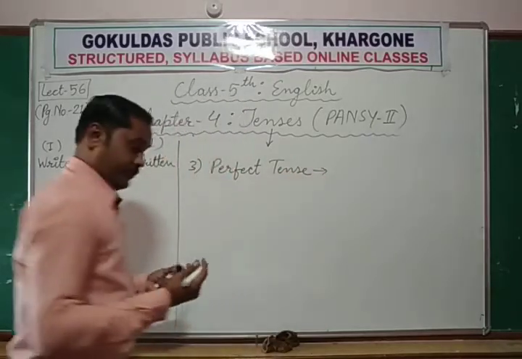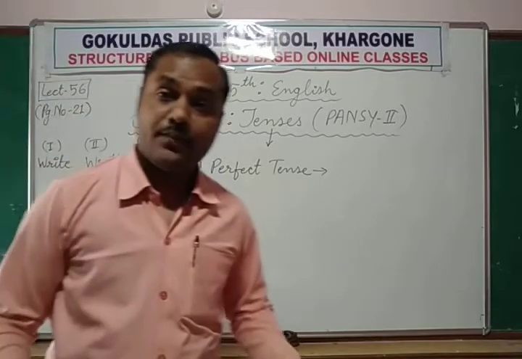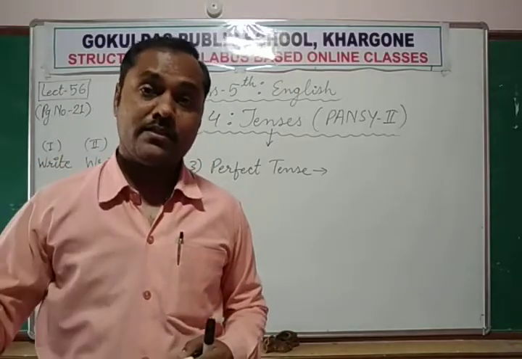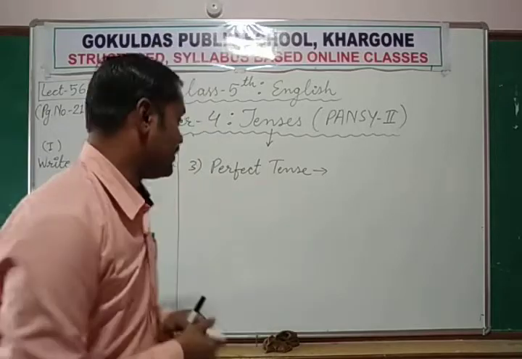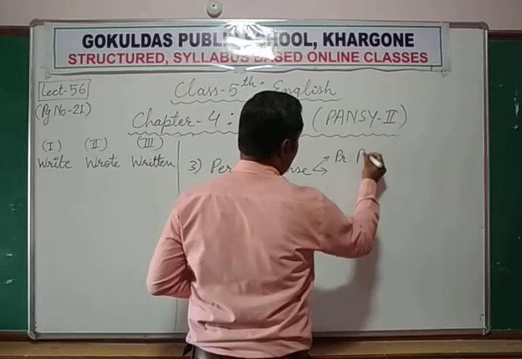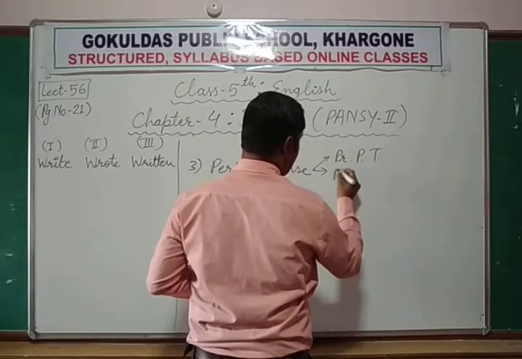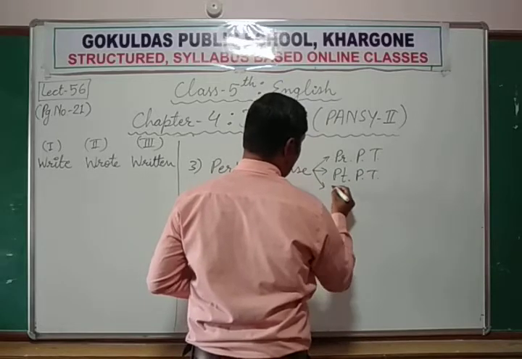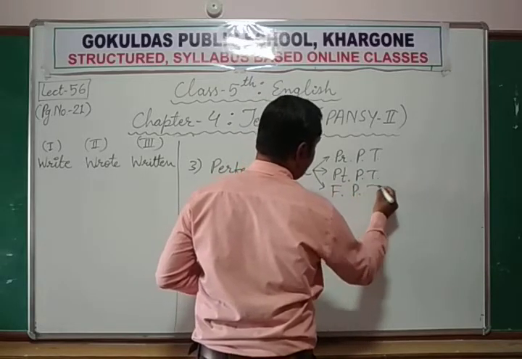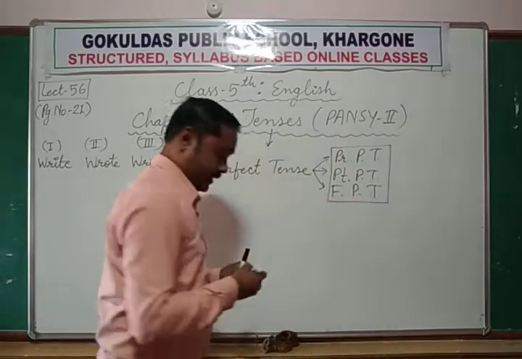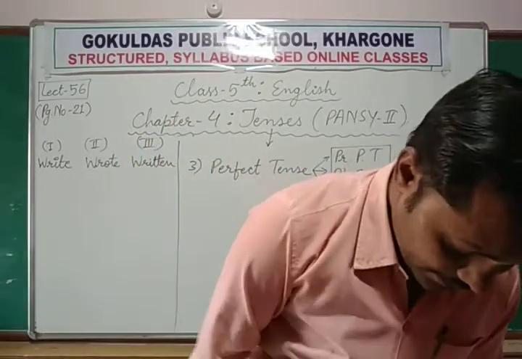Okay. Further, this perfect tense can be of 3 dimensions: past, present or future. So present perfect tense, then past perfect tense, then future perfect tense. Okay. Now let's see the example.